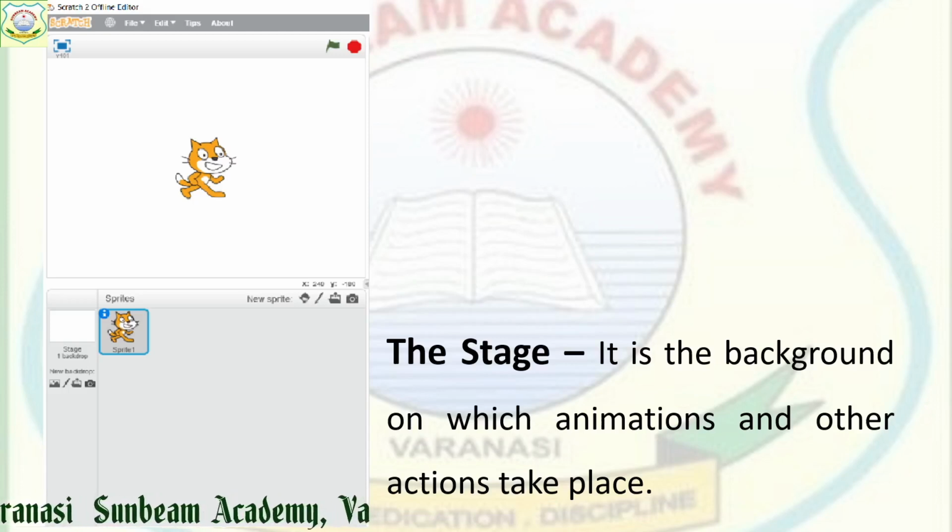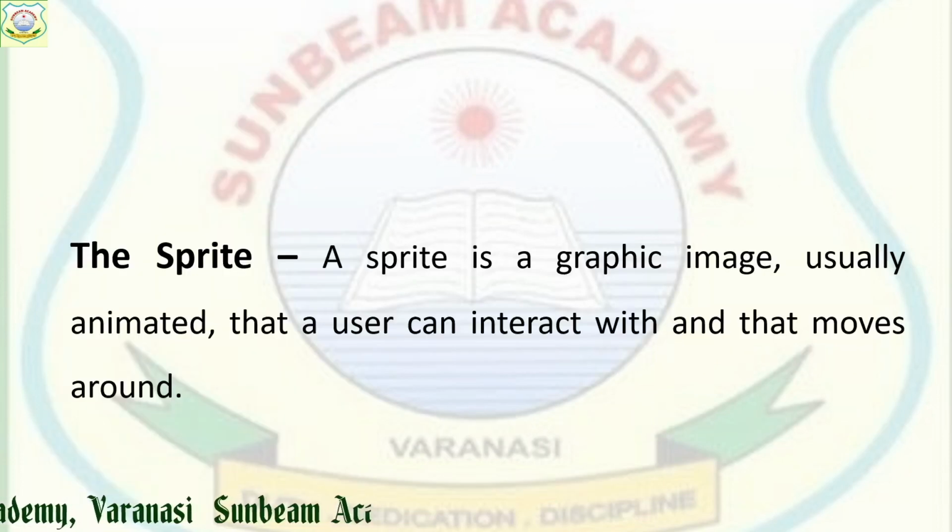The screen you can see here is the Scratch screen, and on it you get the stage area. On the stage you can see a cat. This cat is a sprite, right? What is a sprite? It is a graphic image, usually animated.